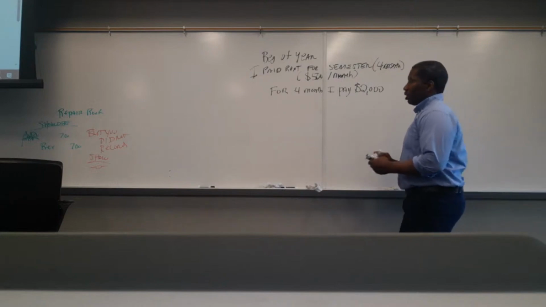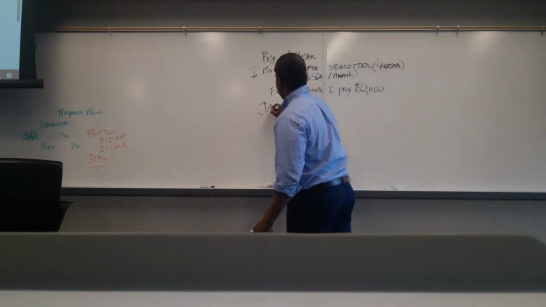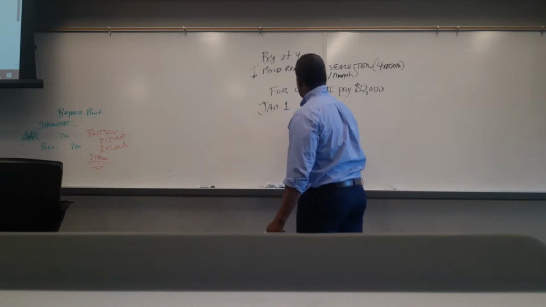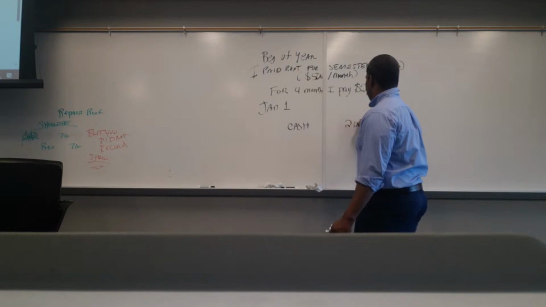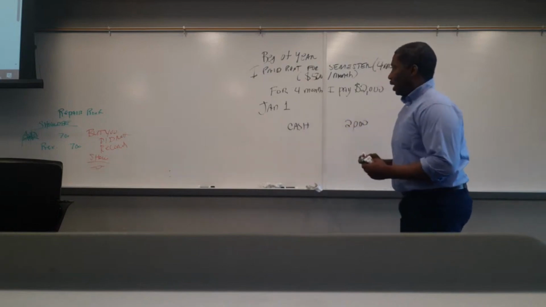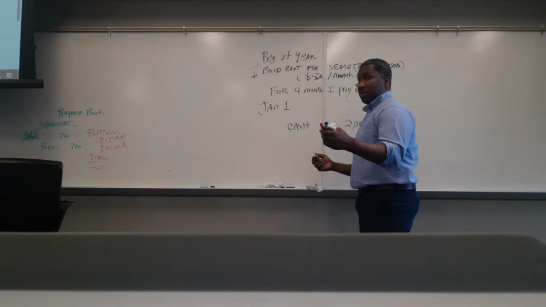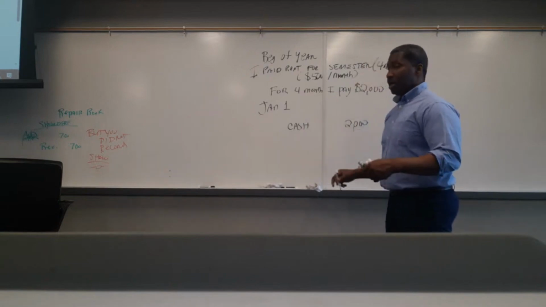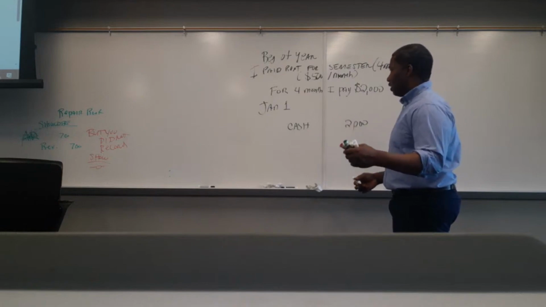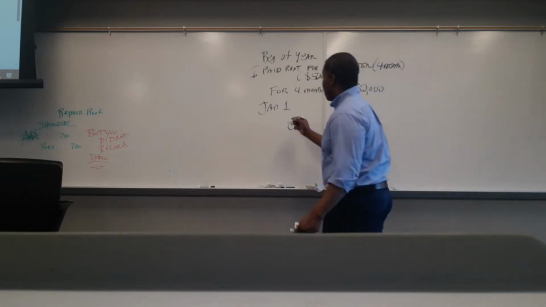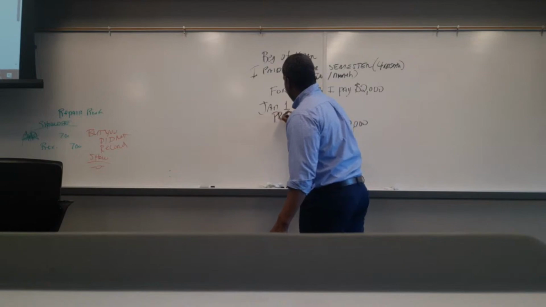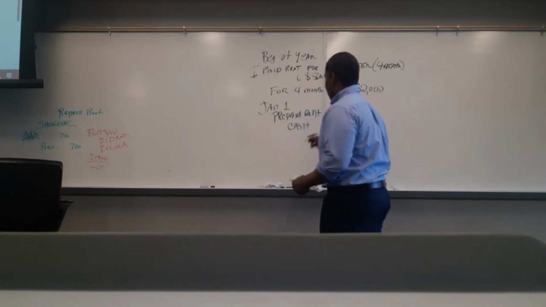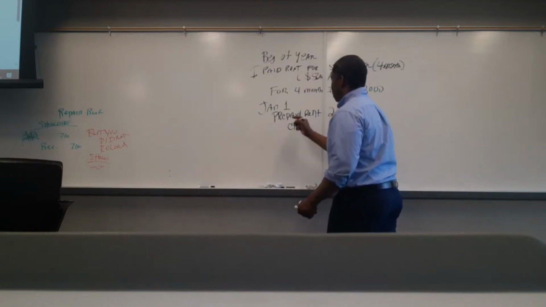On January 1st, I paid out cash of $2,000, and I now have prepaid. Remember our current assets, CRISP with a D: cash, debt investments, receivables, inventory, supplies, prepaid rent. I paid it up in advance. Prepaid rent for the same amount of $2,000. That's on January 1st.